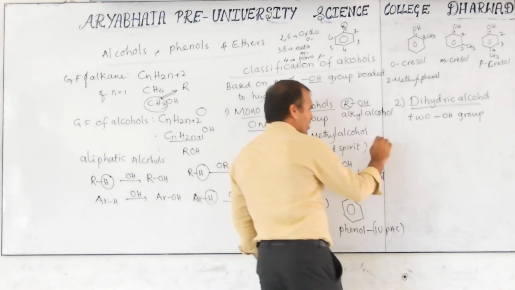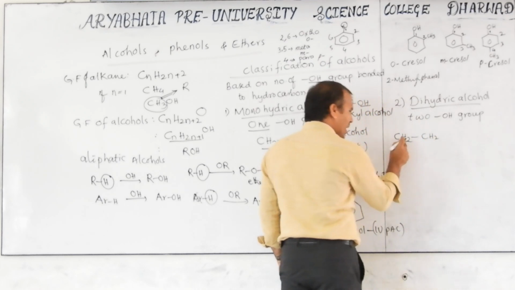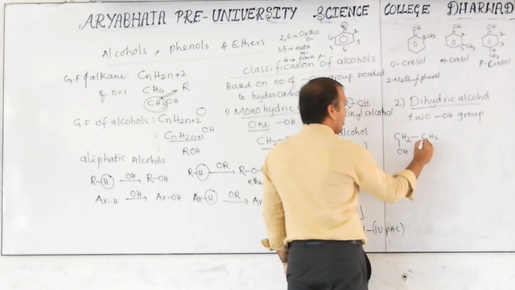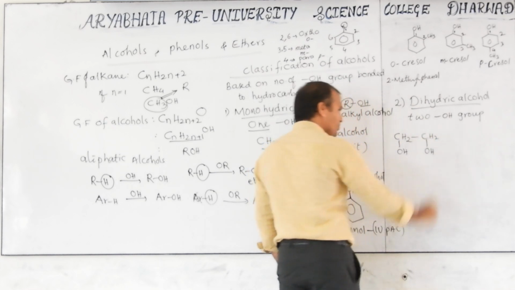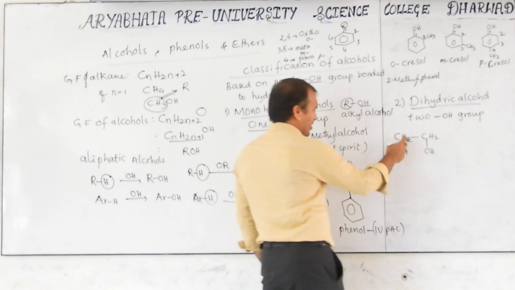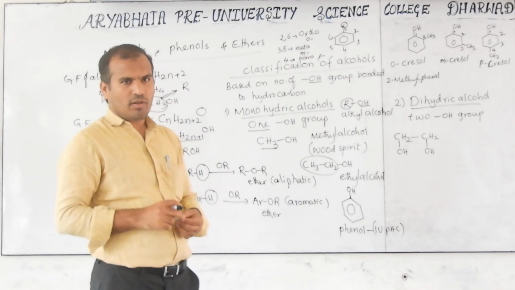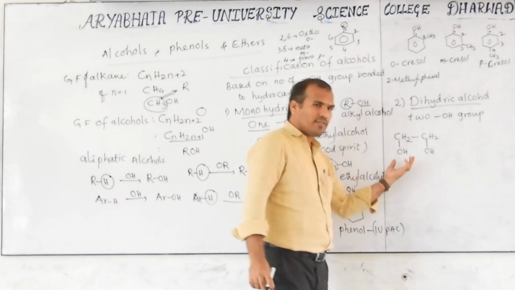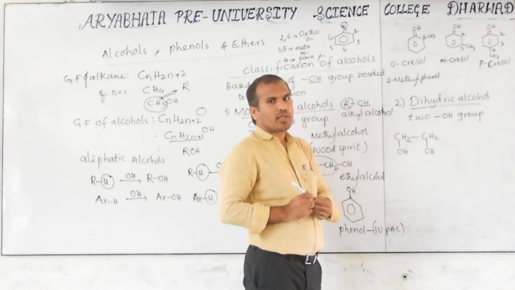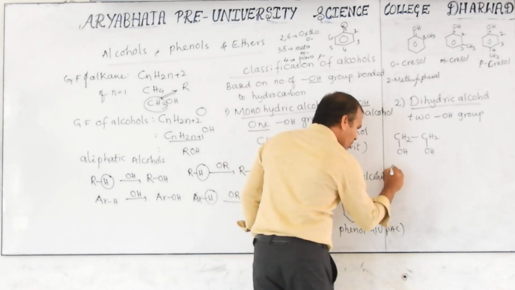In this dihydric alcohol, consider aliphatic CH2, CH2. Here one hydrogen is replaced with OH, and here also one hydrogen is replaced with OH. This is dihydric alcohol. You know that in first year, ethene reacts with the Baeyer reagent, alkaline cold dilute KMnO4, and forms ethylene glycol. You studied this in the first year. This is the common name.